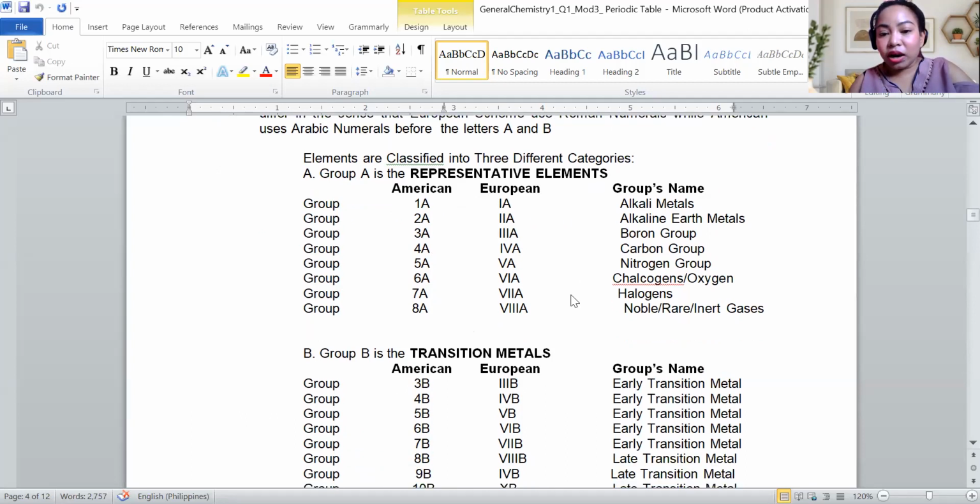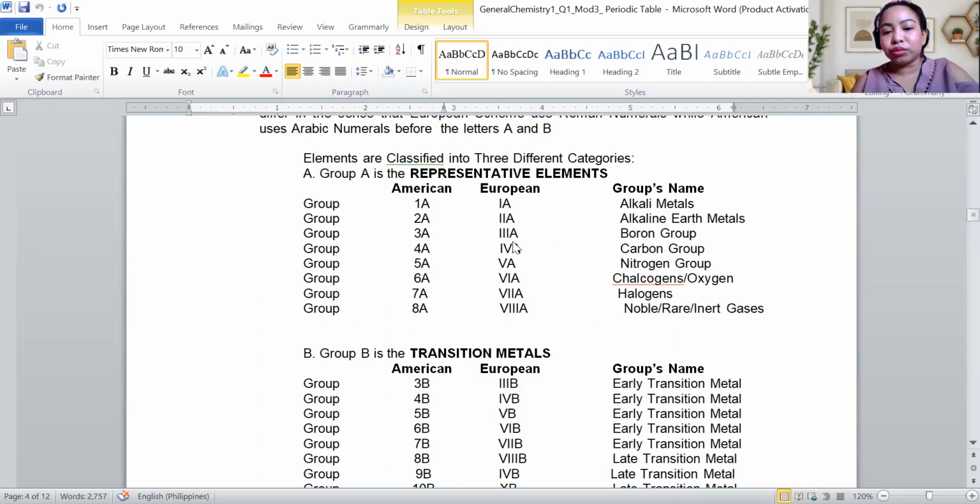Now, aside from their group number or group classification, they also have a group name. For 1A, the whole line from top to bottom is called alkaline metals. Group 2A is alkaline earth metals.